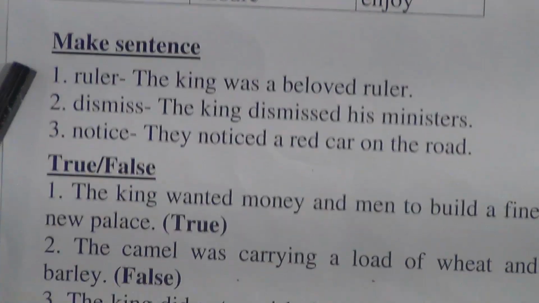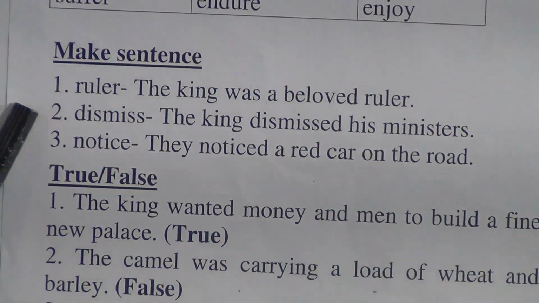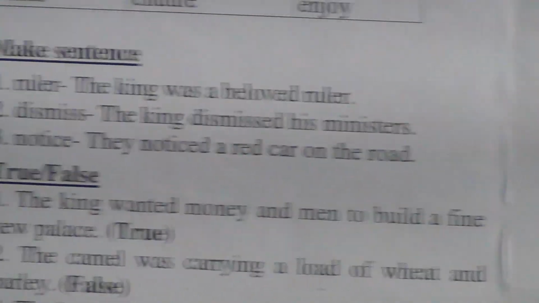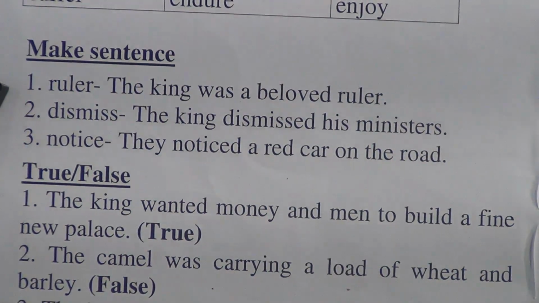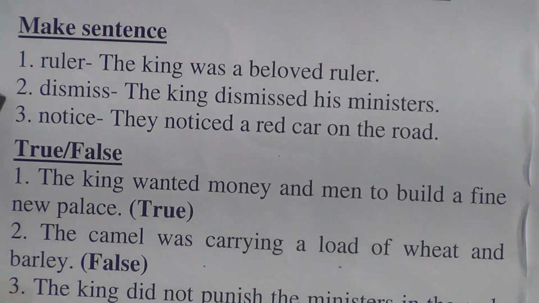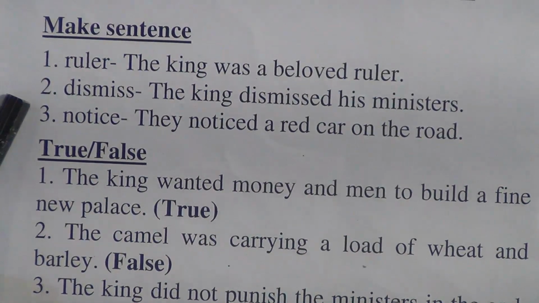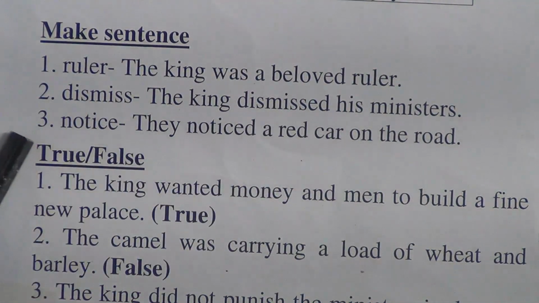Okay, so make sentences. Number 1, ruler. You can write your own creative sentence, but be careful about subject-verb agreement. Number 1, ruler: The king was a beloved ruler. Number 2, dismiss: The king dismissed his ministers. Past indefinite tense, notice: They noticed a red car on the road.